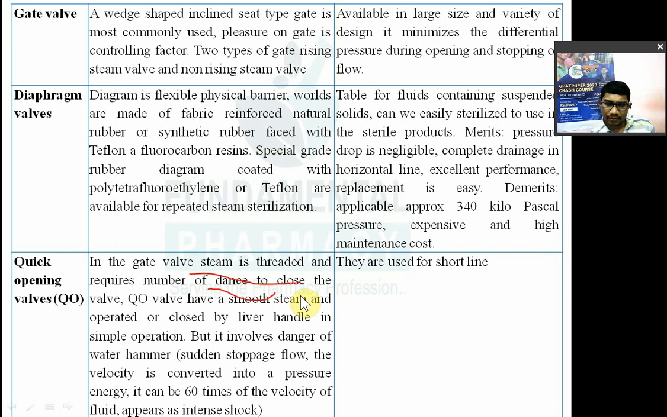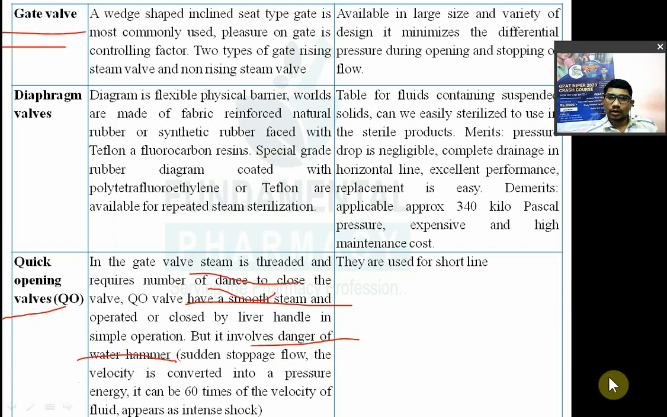In the gate wall you have to do more turns, you have to rotate it to open or close. But the quick opening wall has a smooth stem and is opened or closed by its lever or handle in a simple operation, but it involves a danger. It involves a danger of water hammer.